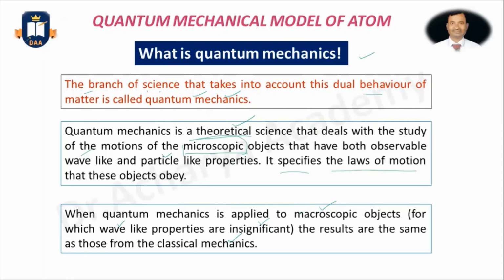So for macroscopic objects, classical mechanics also holds as quantum mechanics, because the wave-like properties do not exist or are very insignificant. That means the dual properties of matter will not be considered for macroscopic objects, as I already said.